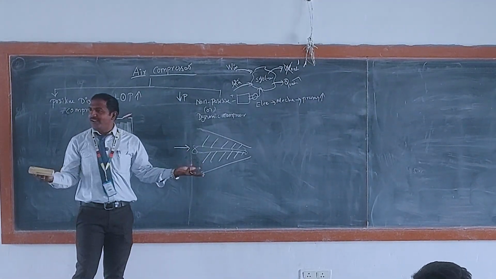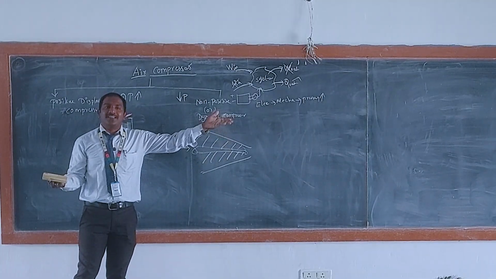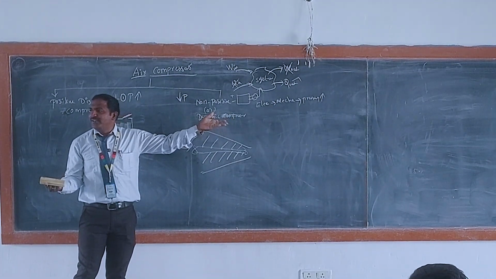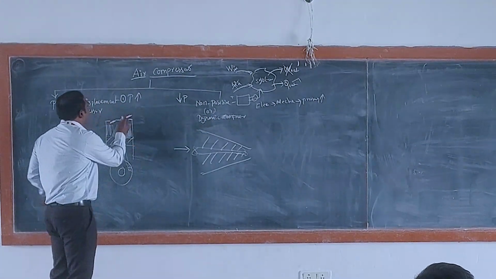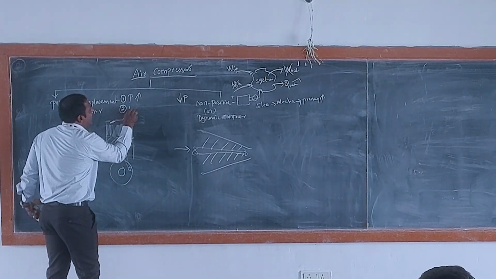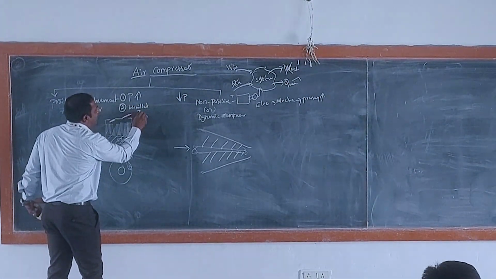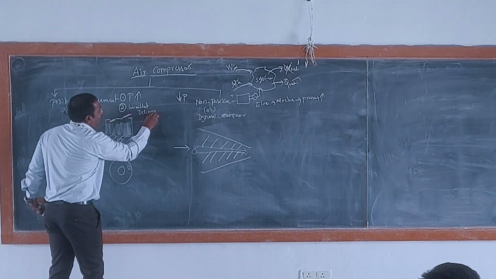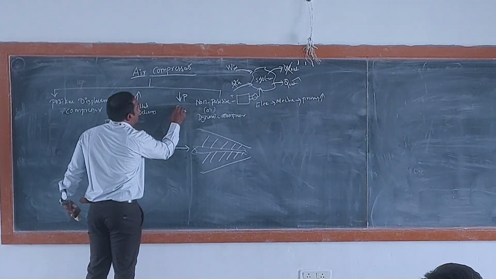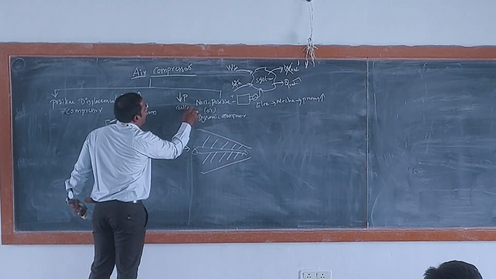Here, not like that, continuous delivery. So here, intermittent delivery. Here, continuous delivery.